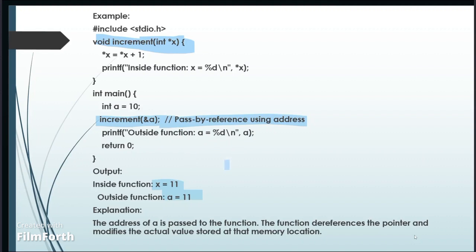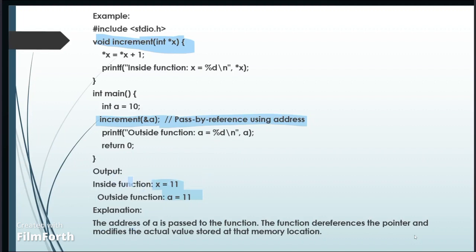In the function definition, void changeValue(int *x), x is a pointer to an integer. *x = 11 means we are changing the value at the memory location pointed to by x. So this directly modifies the value of a.